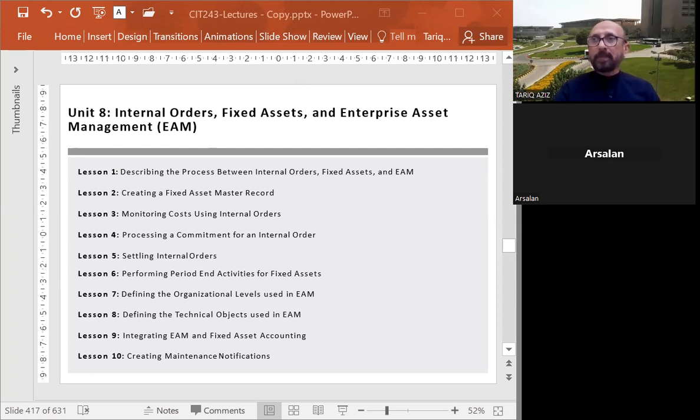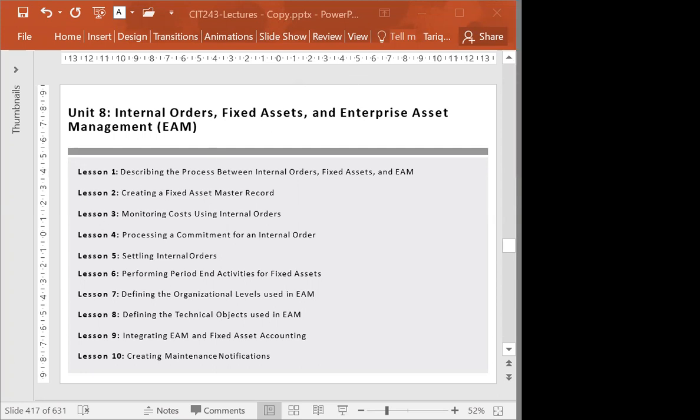Today we'll talk about assets, enterprise asset management. And in this enterprise asset management, we'll talk about internal orders and assets, fixed assets. So especially those parts of accounting which are related to enterprise asset management, that is included in this chapter.